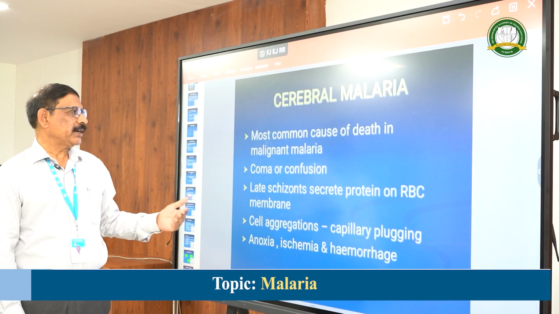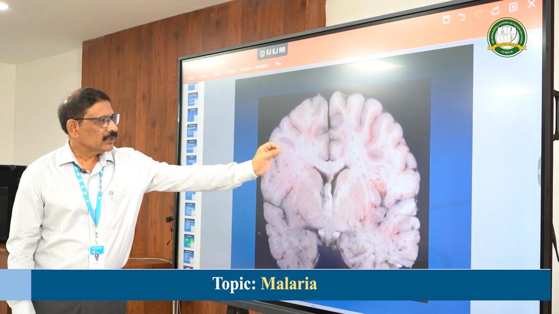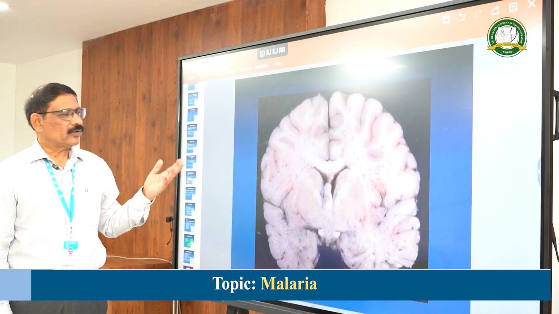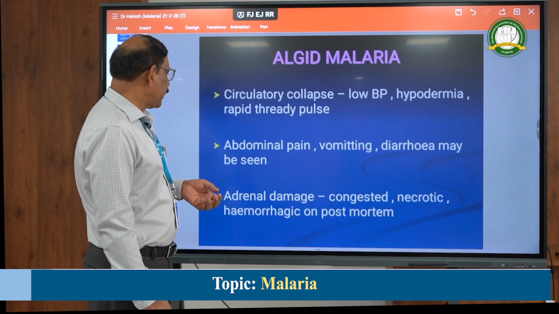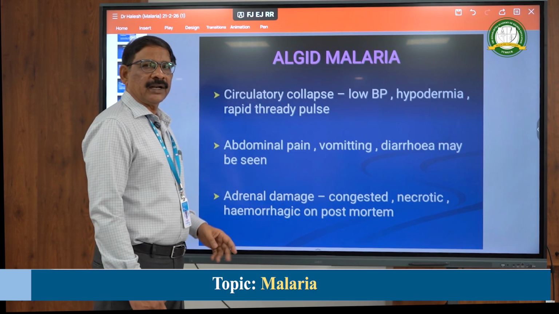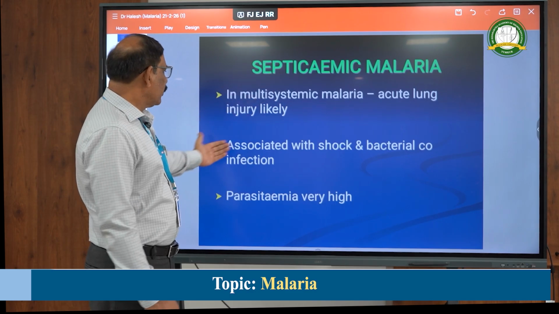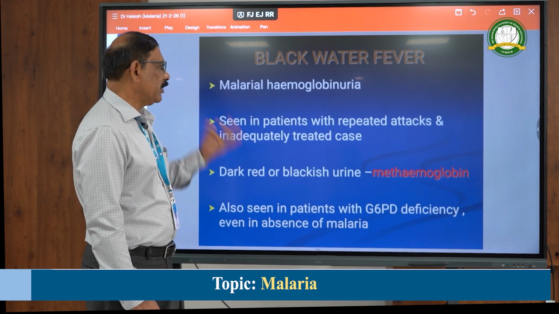I have already explained about cerebral malaria. Here you can see a brain section showing hemorrhages because of the blockage of the capillaries in the brain. Naturally the survival chances are very meager even after treatment. This is about algid malaria, because adrenal damage can occur, leading to hypotension. Similarly, in septicemic malaria, multi-organ failure can usually occur.